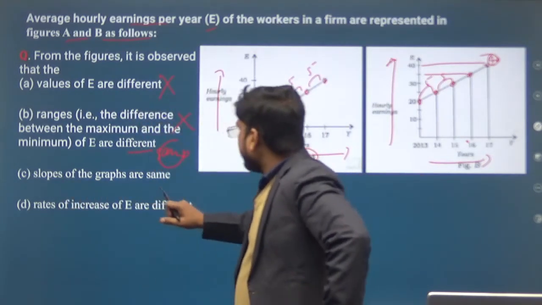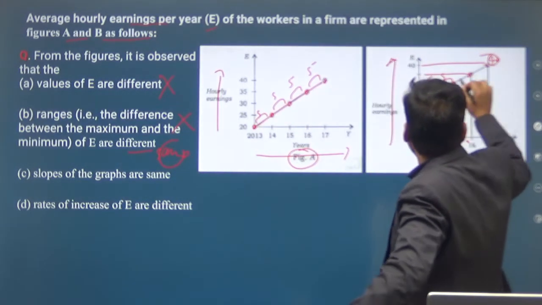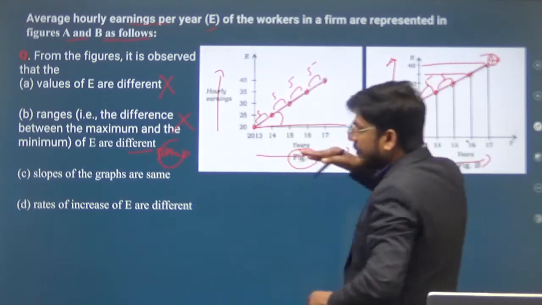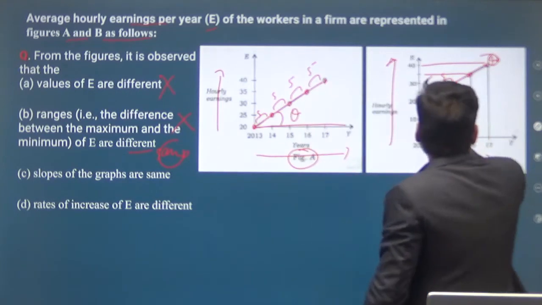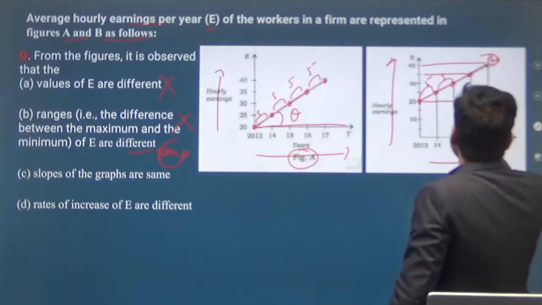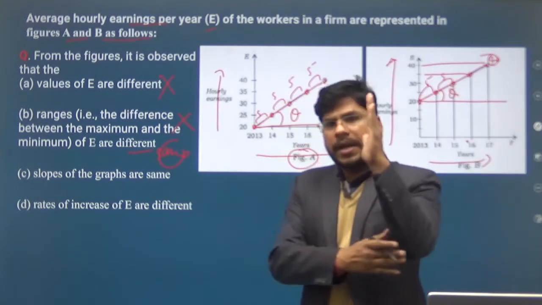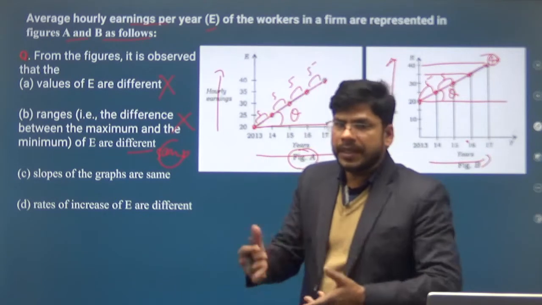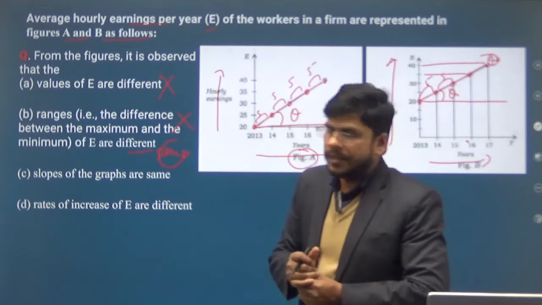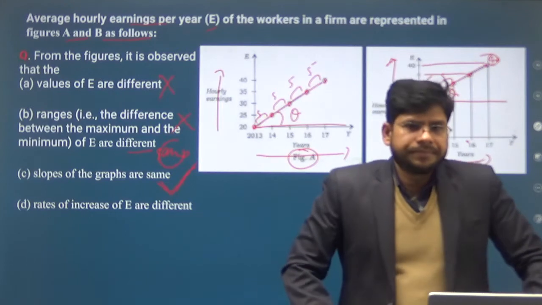Now, the slopes of the graphs are the same. Slope means the angle made by that line with the horizontal. This is theta, and if we draw a parallel line similar to this, this is equal to theta. Then theta will be equal. It means slope is equal, मतलब ढलान, झुकाव, ठीक है. Inclination is equal in both graphs, figure A and figure B. So this is the correct option. Option C is the right answer for this question.